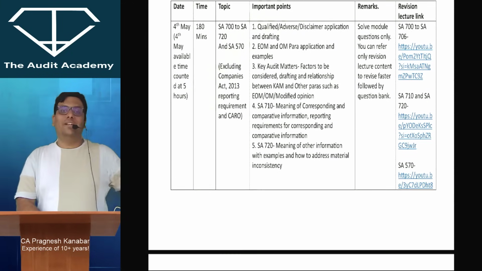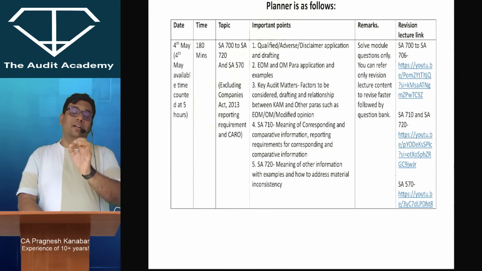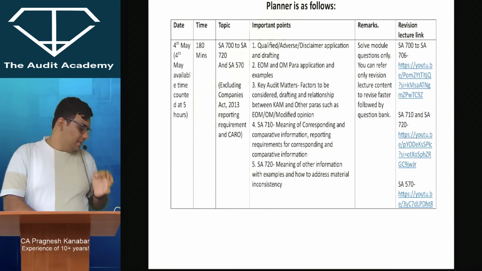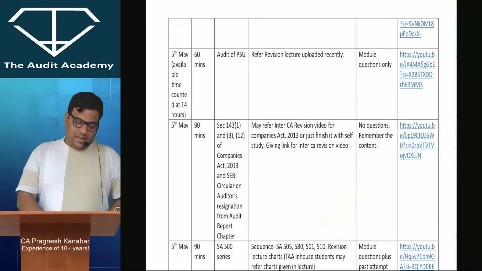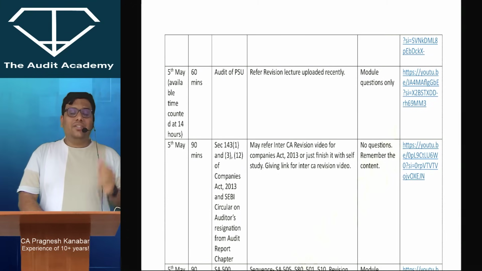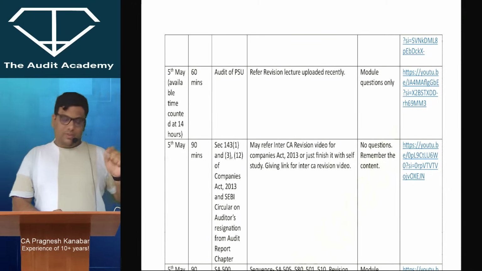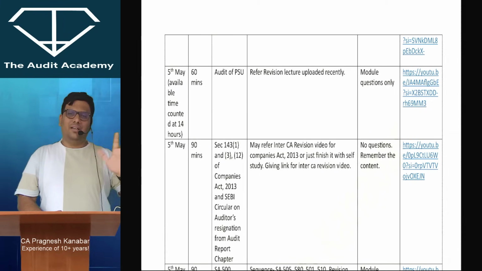It's extremely critical, especially SA 700 to 706 and SA 570. All right, it is going to be asked in your application based questions, and also it is one of their favorite for MCQs. Okay, then the next day, that is 5th May, I have counted around 13-14 hours. All right, not 13 hours or 13 and a half hours I've counted over there.